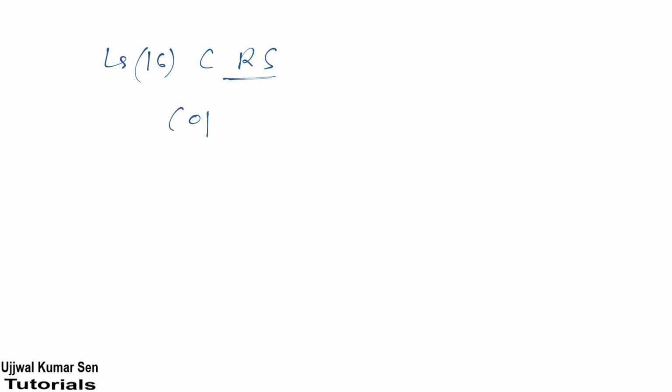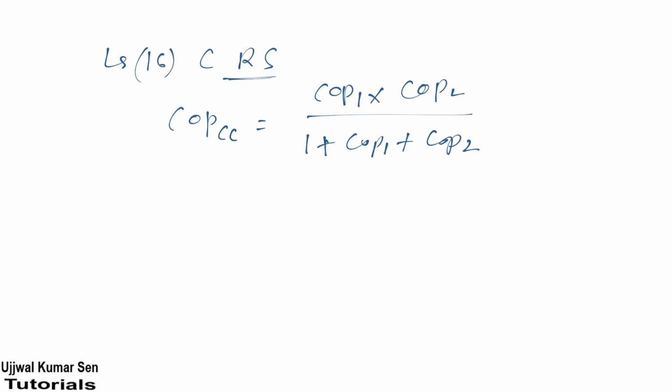In that case, COP of the combined cycle is equal to COP1 multiplied by COP2, divided by 1 plus COP1 plus COP2. So this is important, that's why I'm sharing it. Even in GATE they have asked questions from this topic a couple of times. I hope you are getting me.